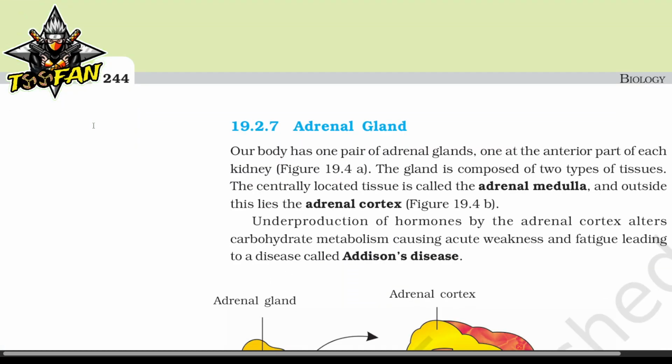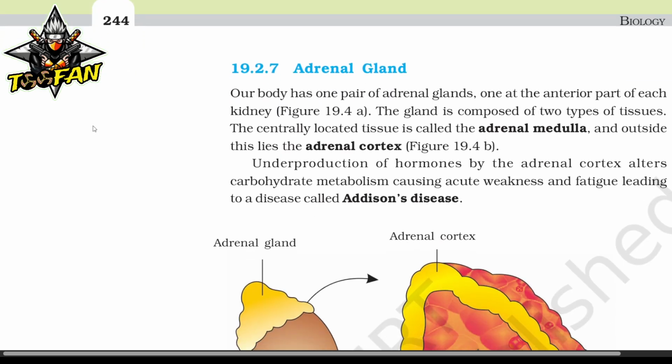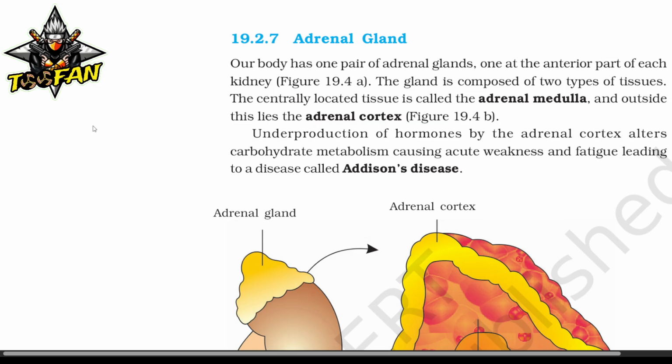Adrenal gland. Our body has one pair of adrenal glands, one at the anterior part of each kidney. The gland is composed of two types of tissue. The centrally located tissue is called adrenal medulla, and outside this lies the adrenal cortex. Underproduction of hormones by the adrenal cortex alters the carbohydrate metabolism, causing acute weakness and fatigue, leading to a disease